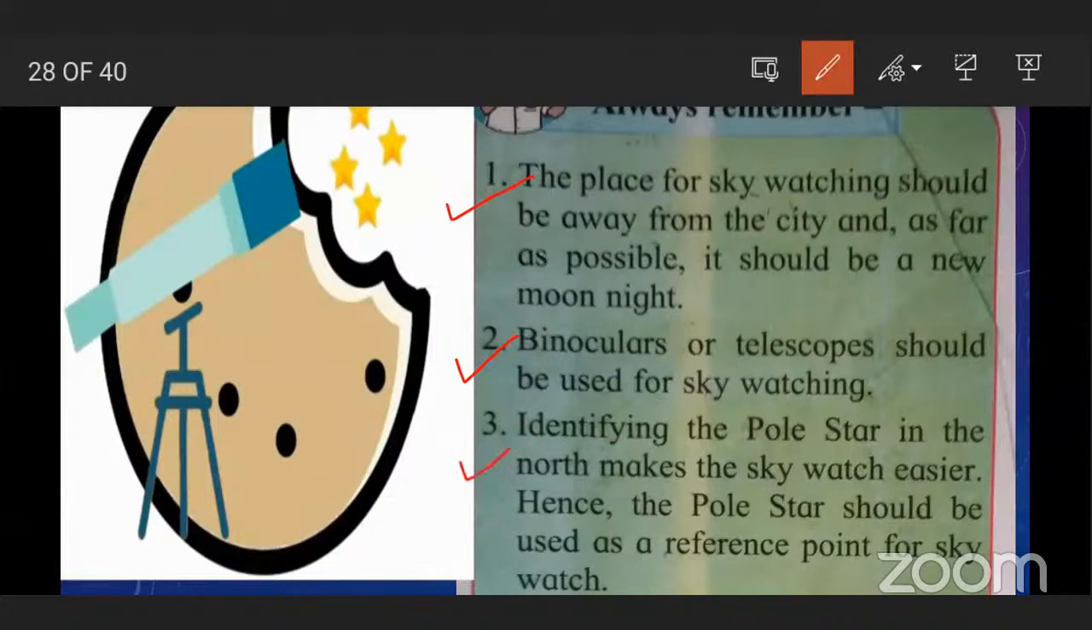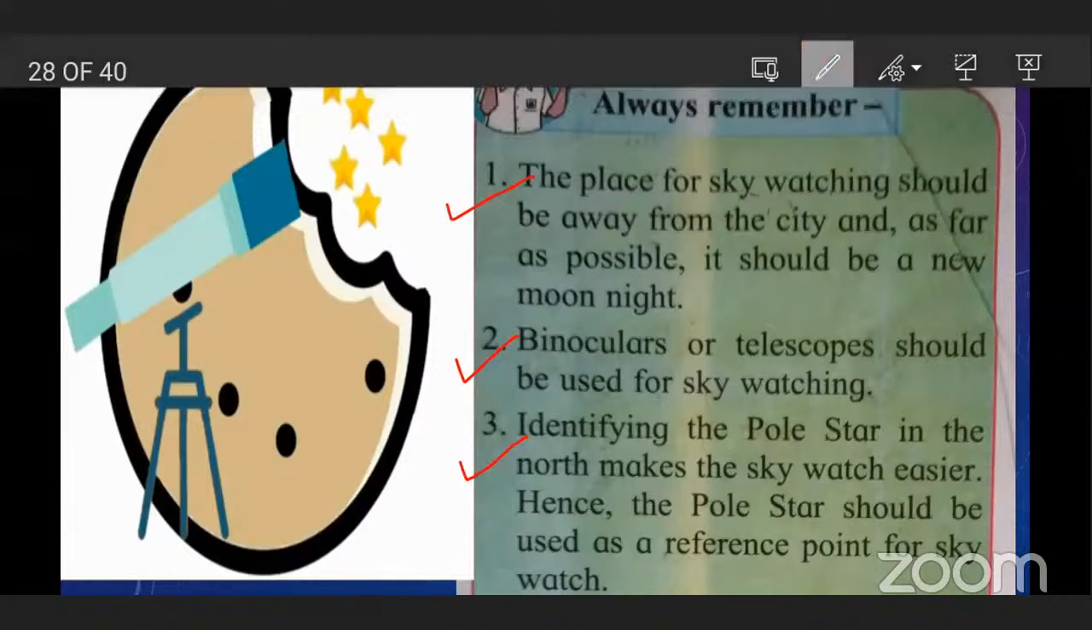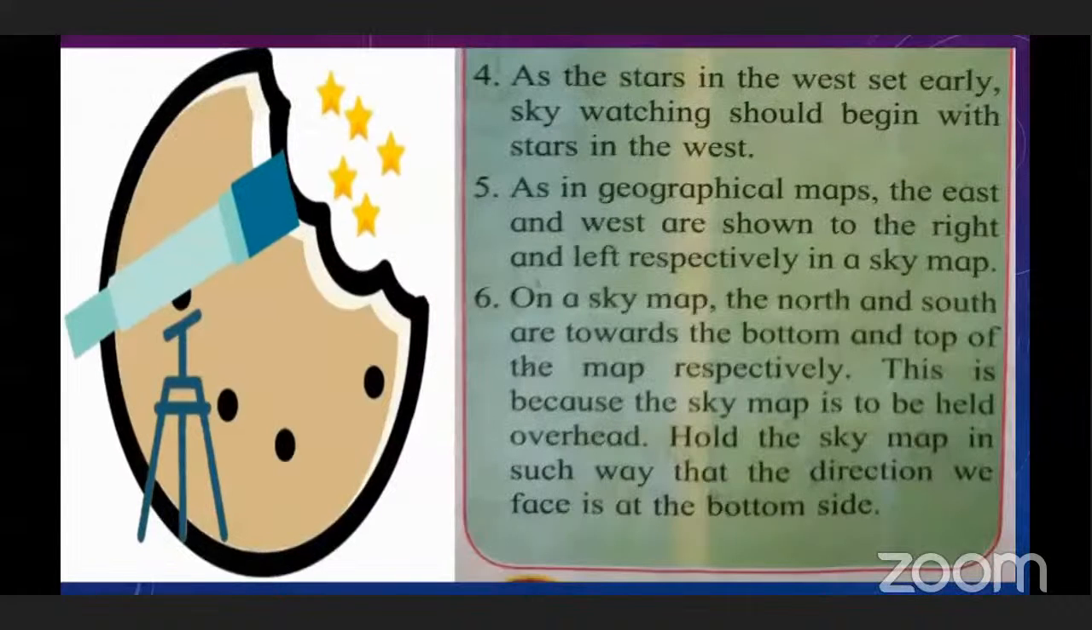Now, third point, identifying the pole star in the north makes sky watching easier. If we know where the pole star is, then it makes sky watching easier. Hence, the pole star should be used as a reference point for sky watching. Next point, as the stars in the west set early, sky watching should begin with stars in the west.